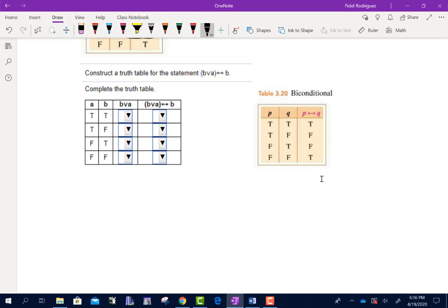Okay, so it says, let's make a truth table for this piece here. Again, this is a compound statement, right? It's got more than one piece. It has this piece here, and it's got that piece there. There's a double arrow in the middle.